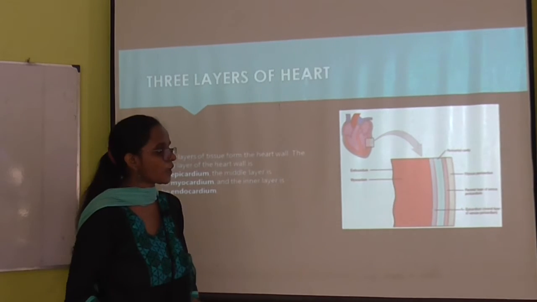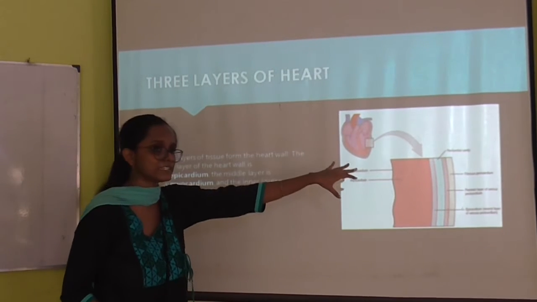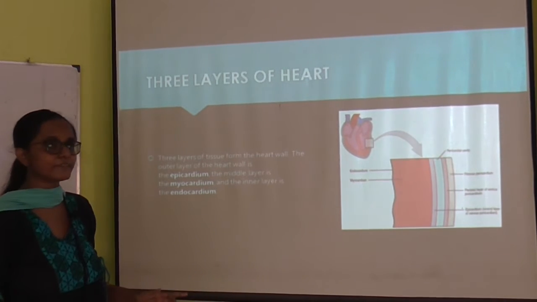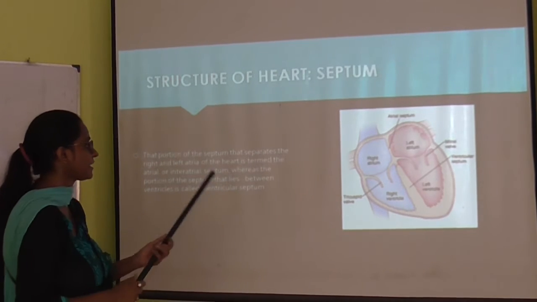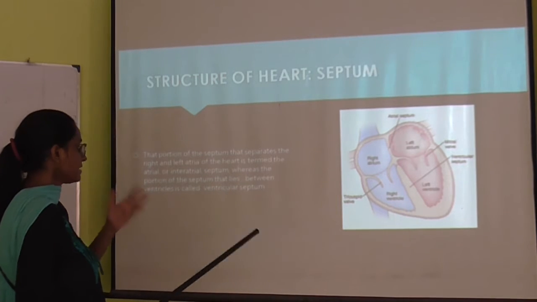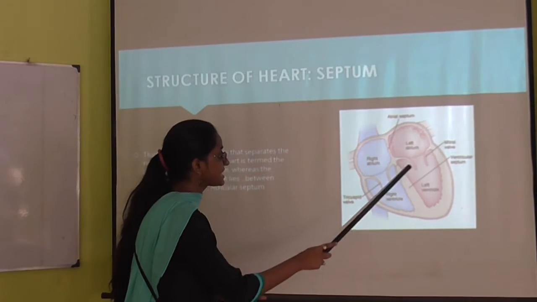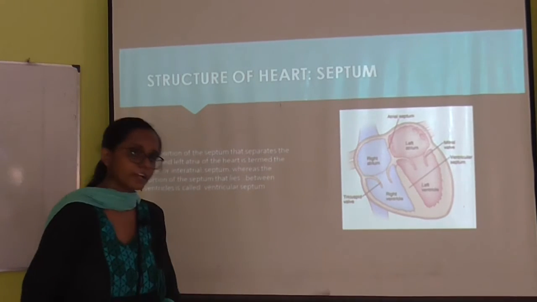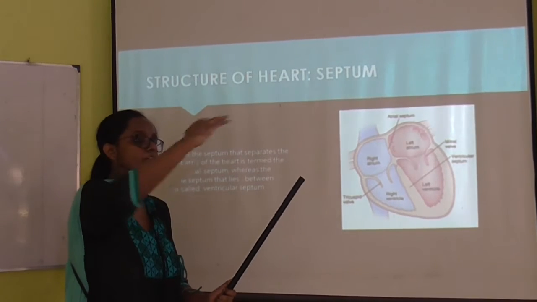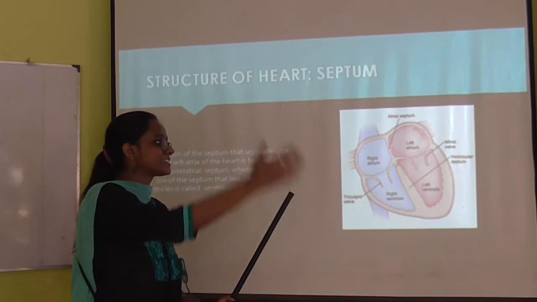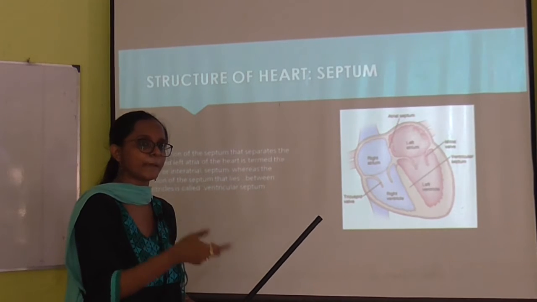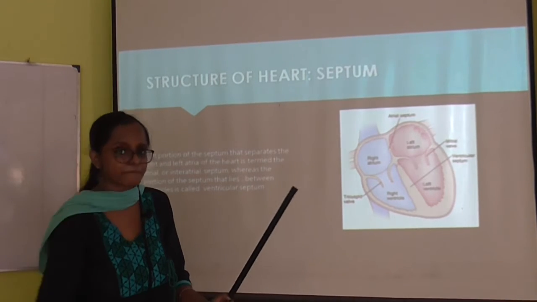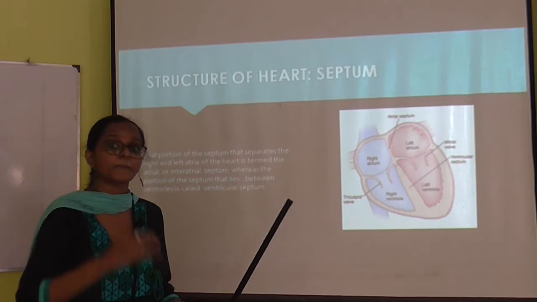In the next slide we will learn about the septum. What is the septum? The septum is the wall that is present between the auricle and the ventricle. So we have the wall on the outside of the heart, divided into epicardium, myocardium and endocardium, and the outer transparent layer is called the pericardium.